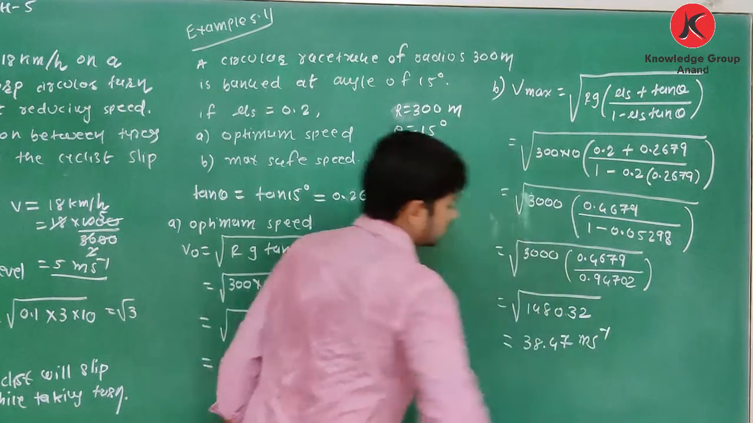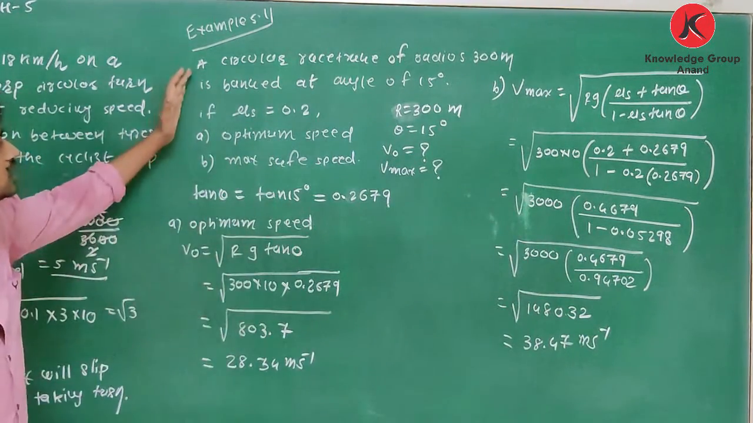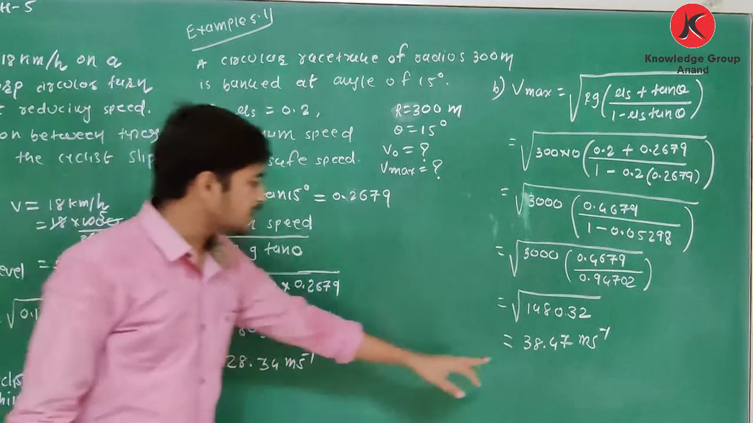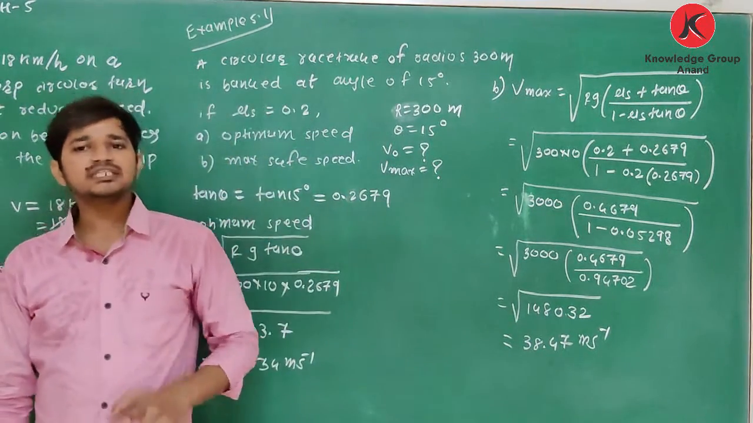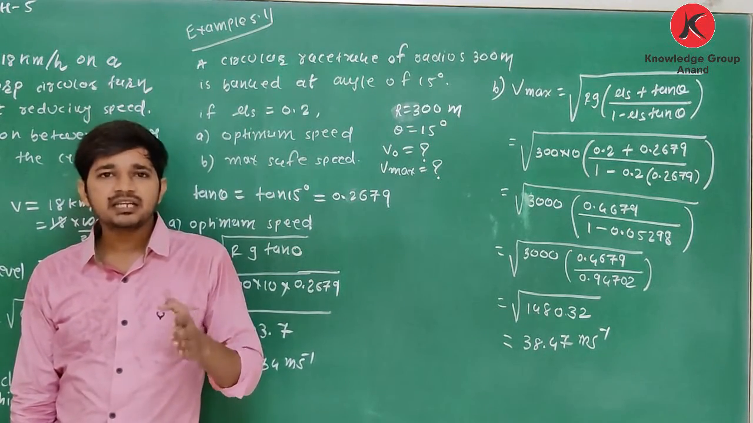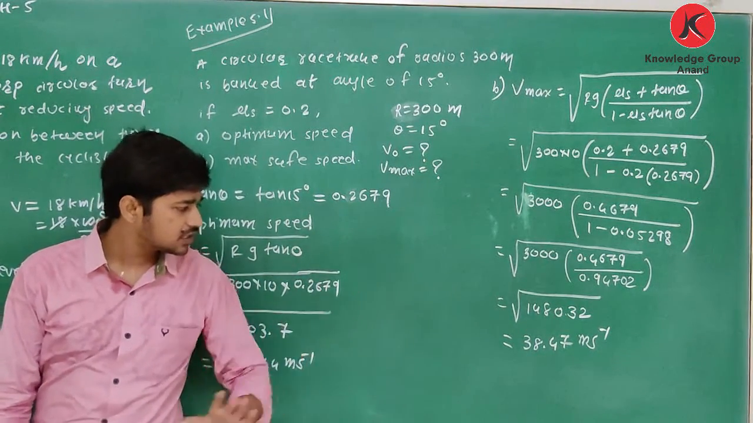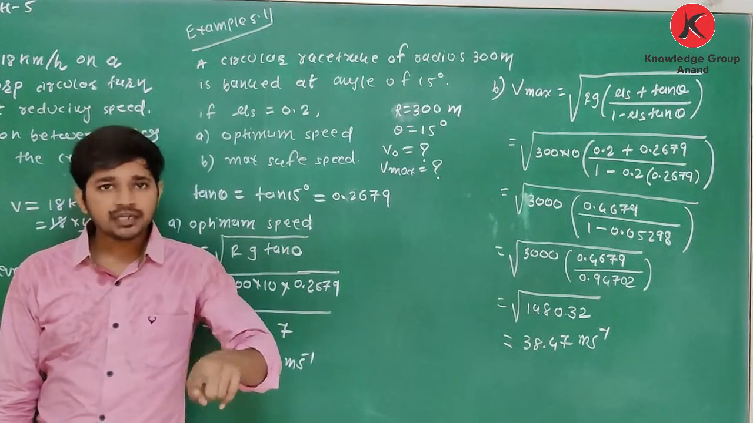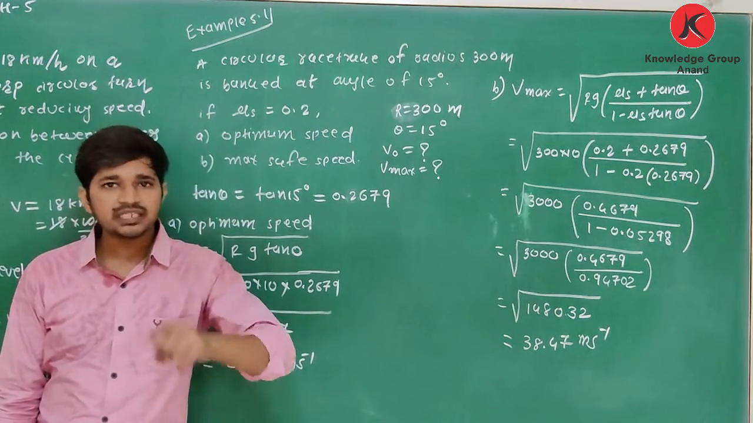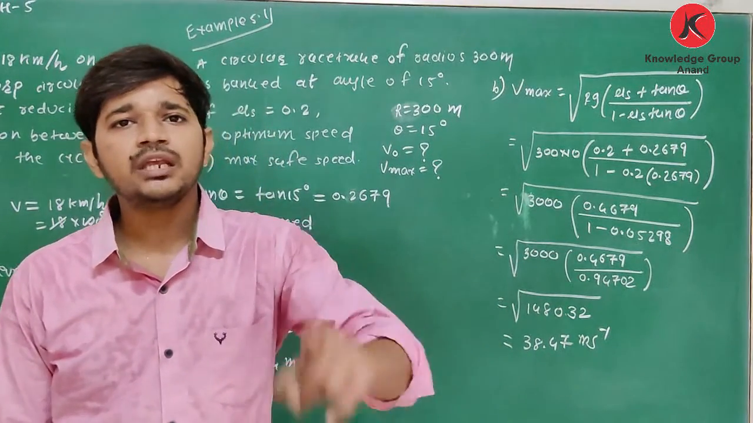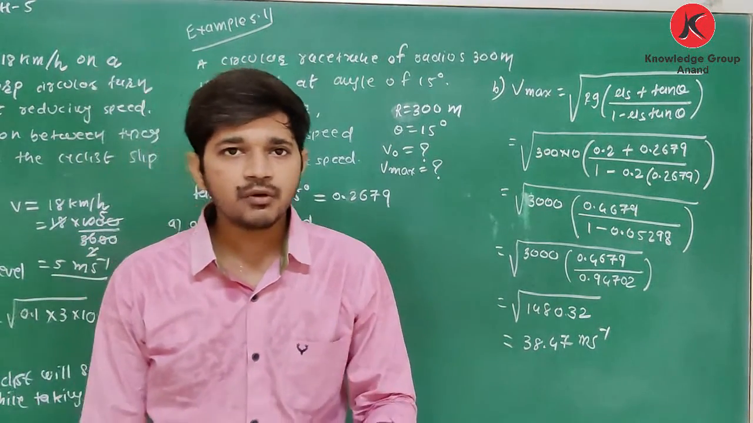And if you take its square root, you will get the answer 38.47 meter per second. It means on this banked circular road, the maximum safe speed is 38.47 meter per second. It means if your speed is within this 38.47 meter per second, the vehicle will not slip. But if speed is greater than this V maximum, the vehicle will slip. So clear about this?